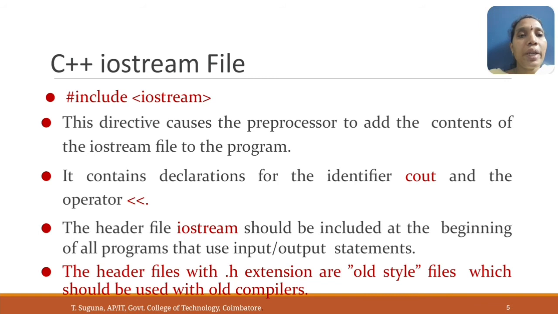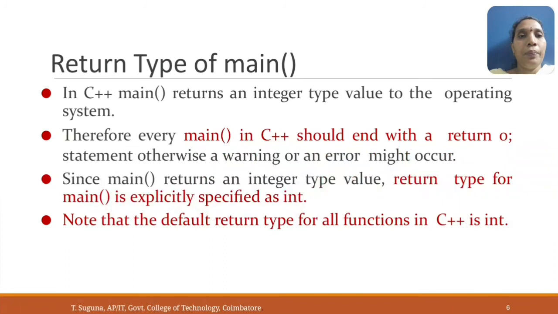The header files with the .h extension are old style files, which should be used with old compilers. So two variations are used: either iostream.h or iostream. If the compiler is from before the ANSI C++ version, then it uses a .h header file.